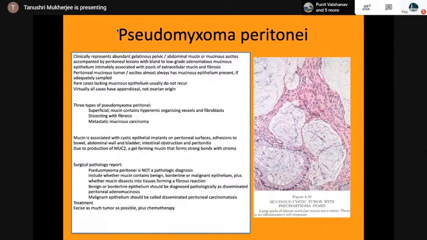It is not a pathological diagnosis. Include whether mucin contains benign, borderline or malignant epithelium, or whether mucin dissects into tissues forming a fibrous reaction.